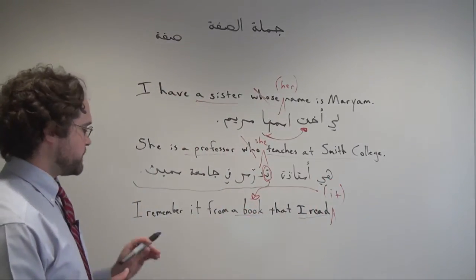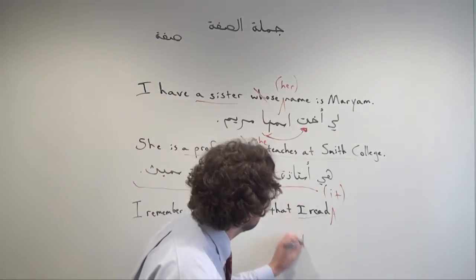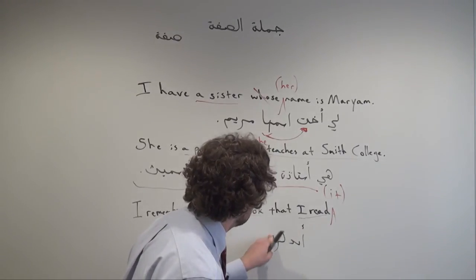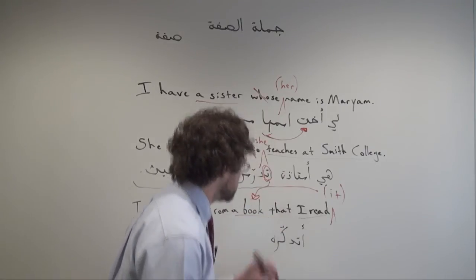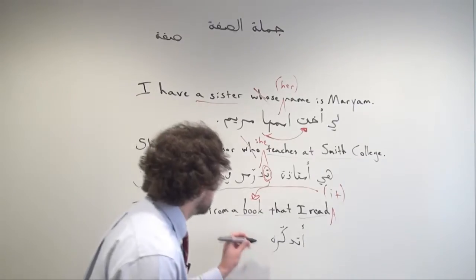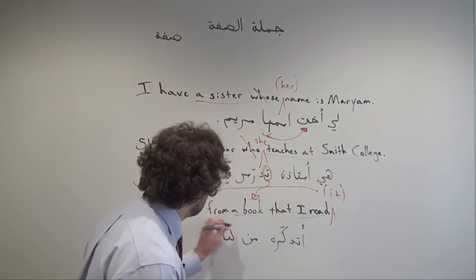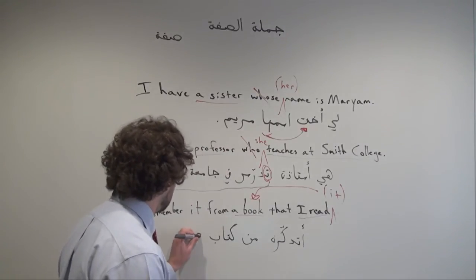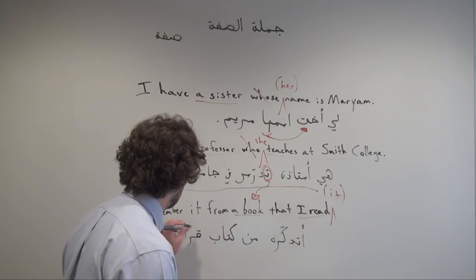So in Arabic, I would render it like this. I remember it. أتذكره. I remember it, object pronoun. من كتاب قرأته.